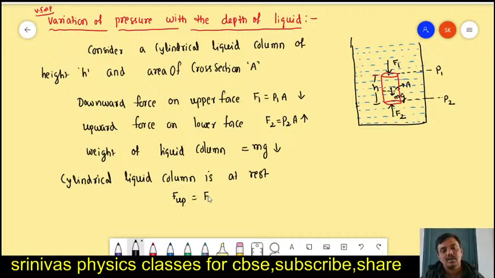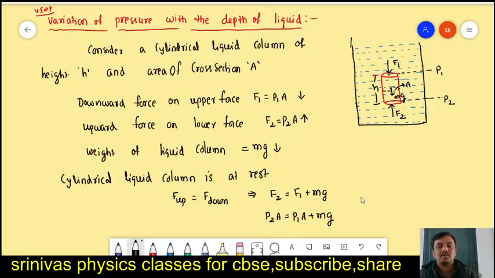What are the upward forces acting here? Upward force is only F2. Sorry, the downward forces are two: F1 and mg. F2 formula is P2A. F1 formula is P1A, plus mg. The next continuation we have to write.